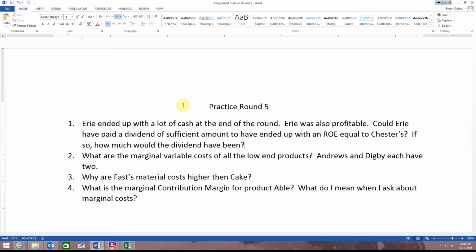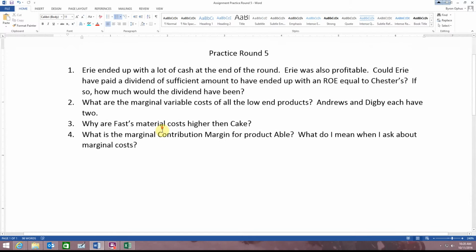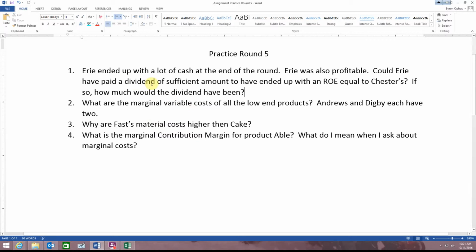Does paying a dividend have an effect on equity? Yes, it does. So here's your formula. ROE is equal to net income divided by equity. If you want to figure out the ROE equal to Chester's, Chester's ROE was 19.7, so 19.7 is equal to net income over equity. I can't change my net income by paying a dividend, so what can I change otherwise? There you go. That will tell you how much dividend, if in fact it can be done.